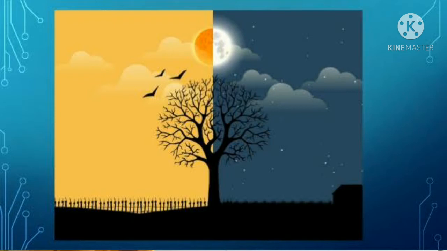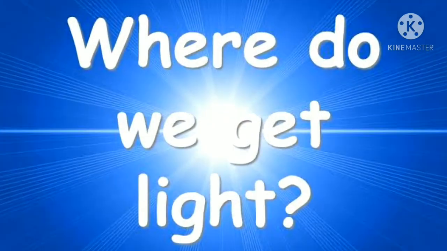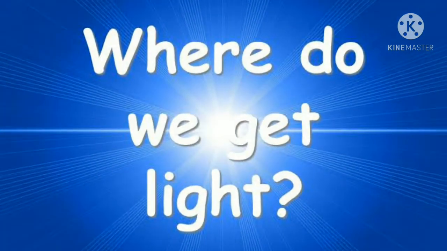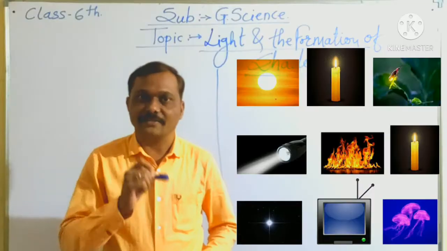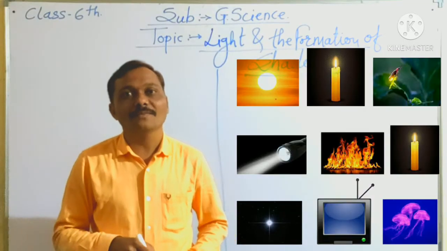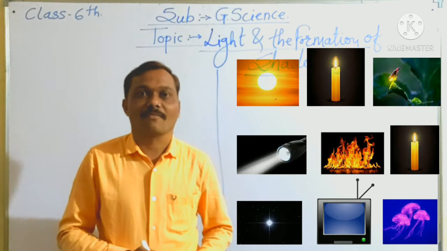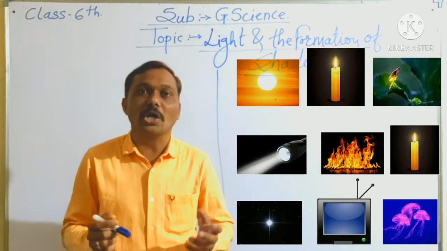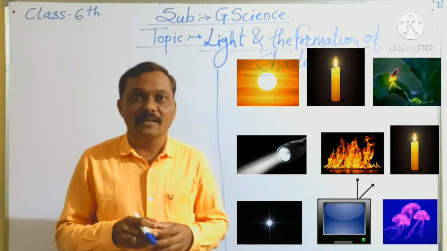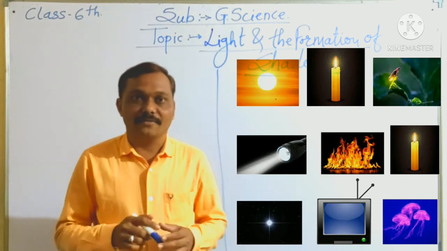Okay? So, do you know from where we get light? Yes, we get light from the sun, electric bulb, torch, candle, fire.